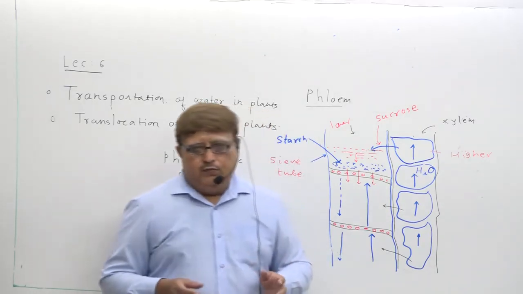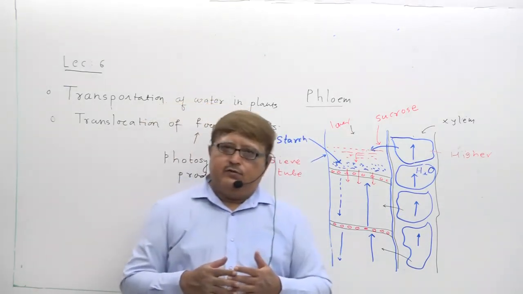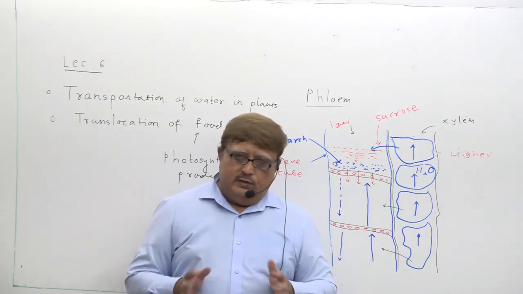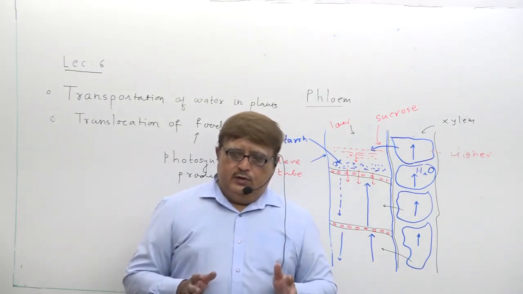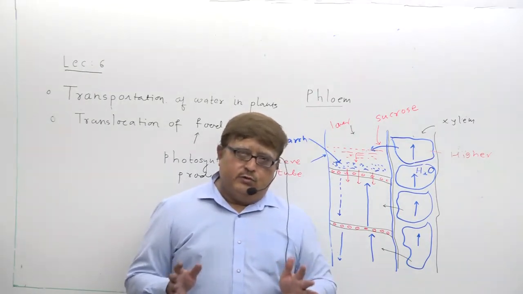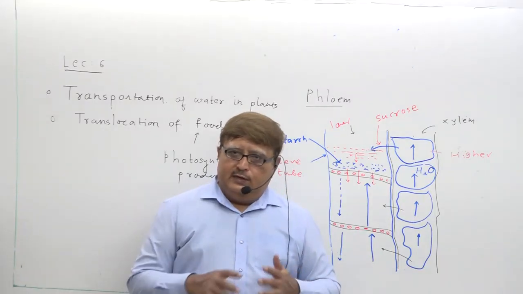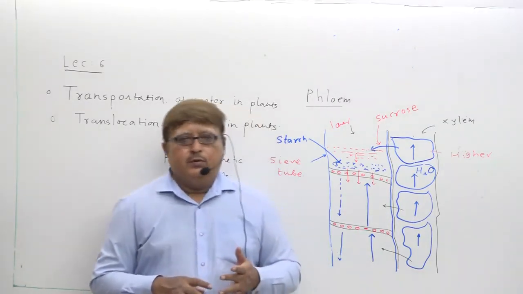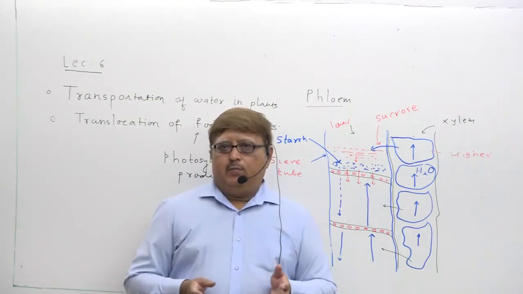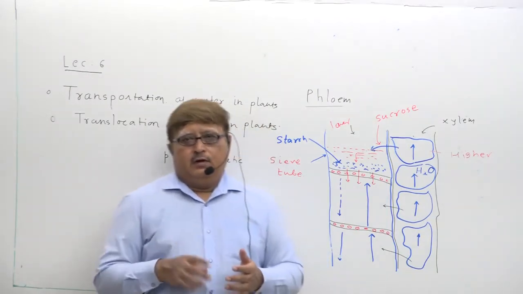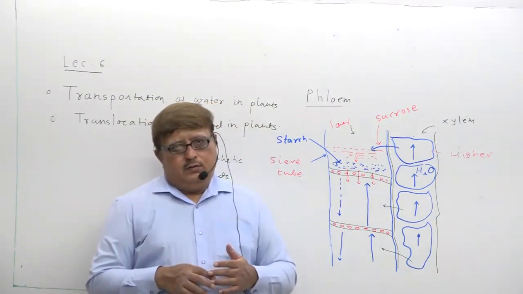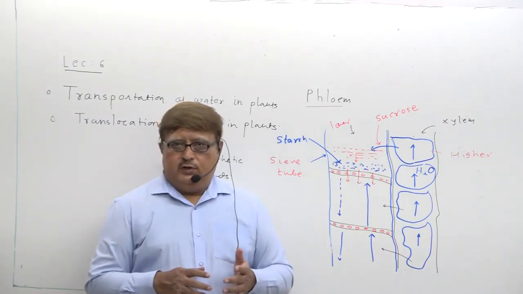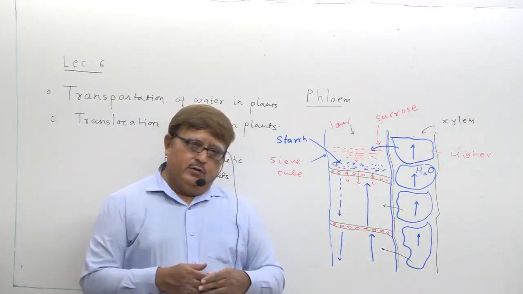So before we end today's lecture, are the topics clear in your mind? You understood two things today: one, the transportation of water and minerals in higher plants, and another, the transportation of food material in higher plants.